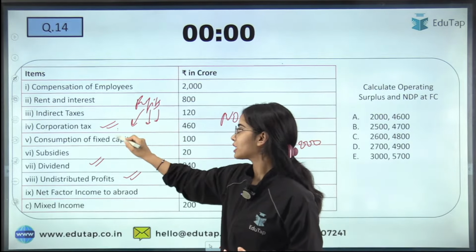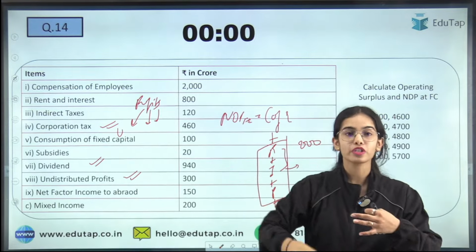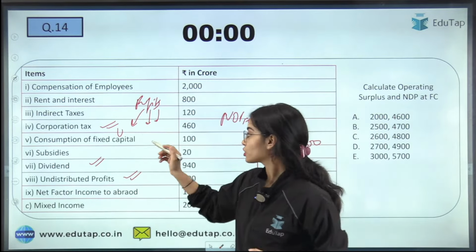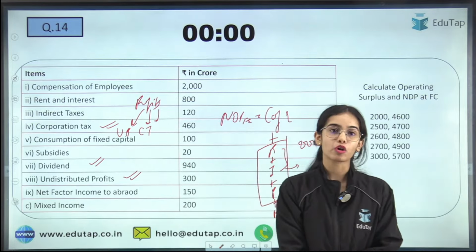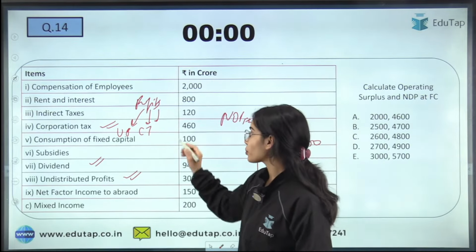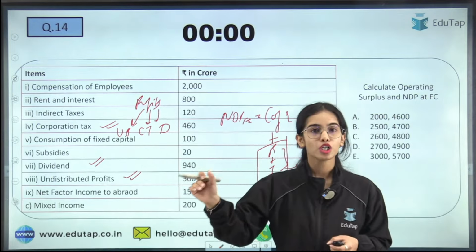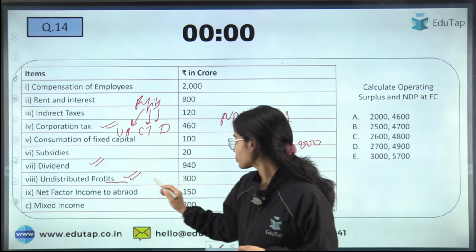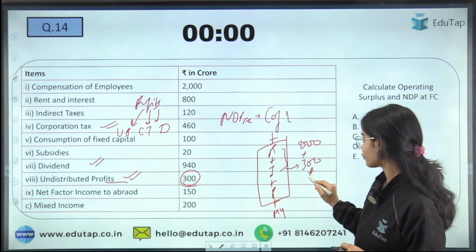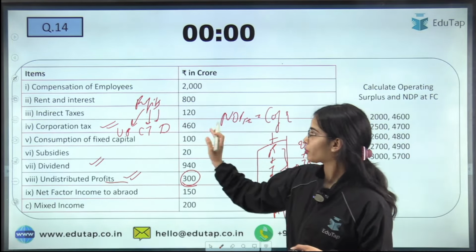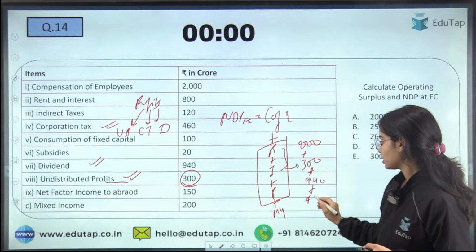From the profits, the company keeps undistributed profits for future working. There is the corporation tax that has to be paid from the profits, as well as the dividend that has to be paid to the shareholders. So the undistributed profits is 300, dividend is 940, and the corporation tax is 460.